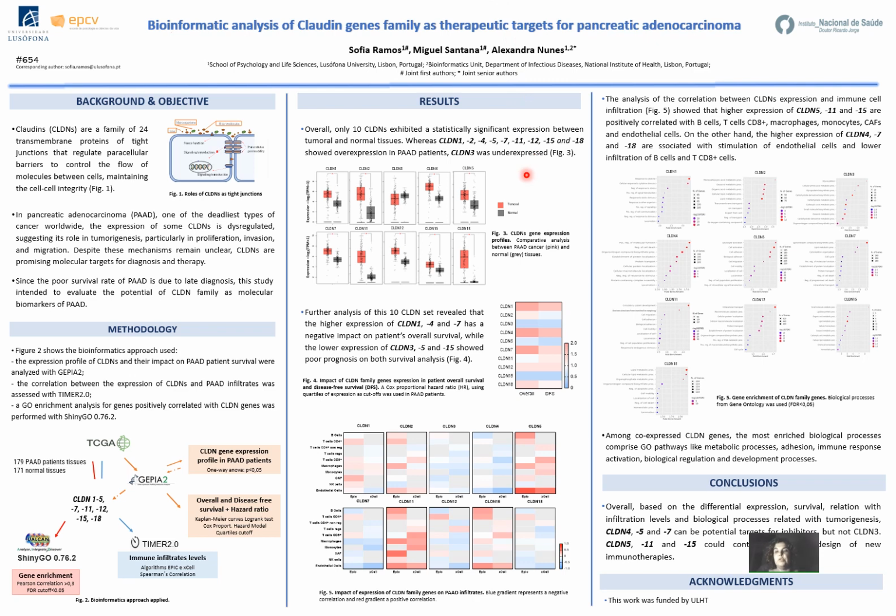Our results showed statistically significant overexpression of 9 claudins: Claudin 1, 2, 4, 5, 7, 11, 12, 15, and 18, represented with a pink box, compared with healthy tissues with a gray box.